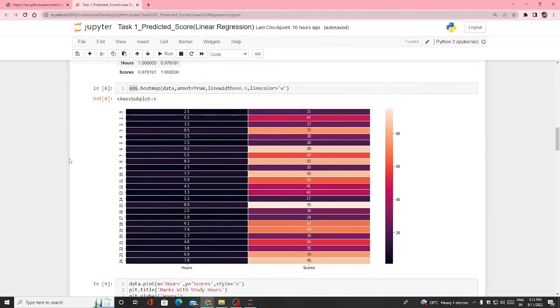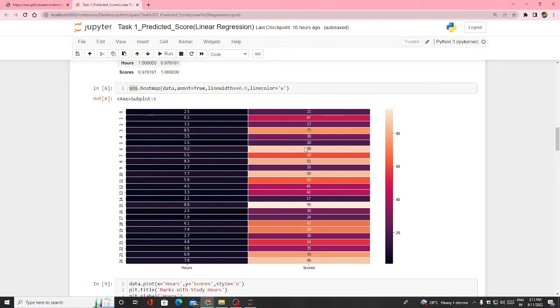Looking at that graph, according to this heat map I can say this is the hours data and this is the score data, and in this meter the lightest color is the highest number of this plot. Let me check the lightest color in this particular segment. I can see the lightest color is 95. Okay, so 95.